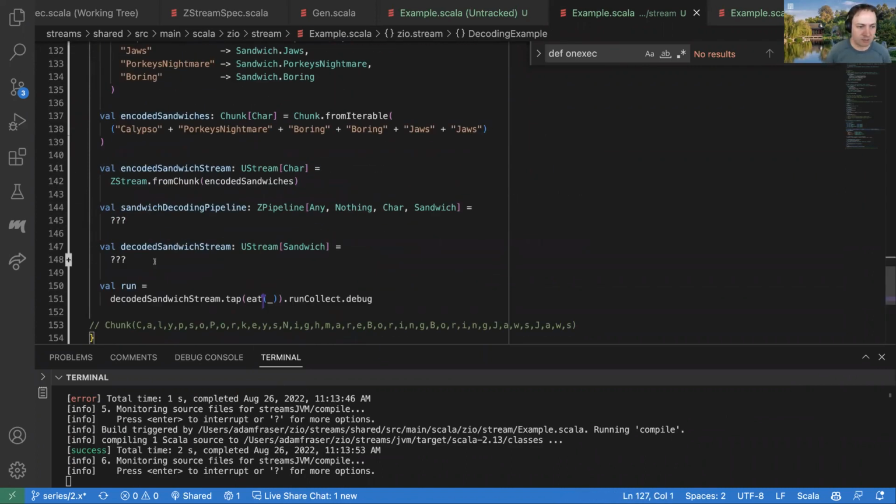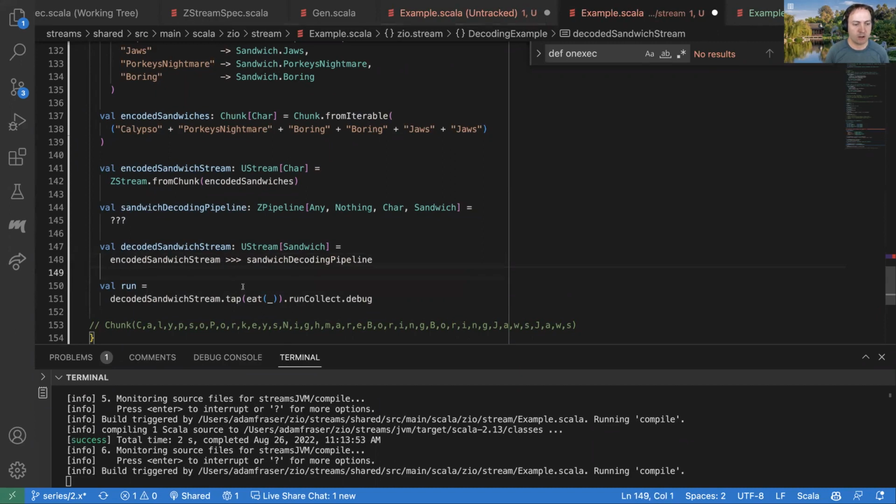So lovely. Okay, and now if we just have this, even without doing this implementation, if we've got one thing and we've got a pipeline that changes these things, then we can just use that encoded sandwich stream. We can just use that triple arrow operator to do that transformation.